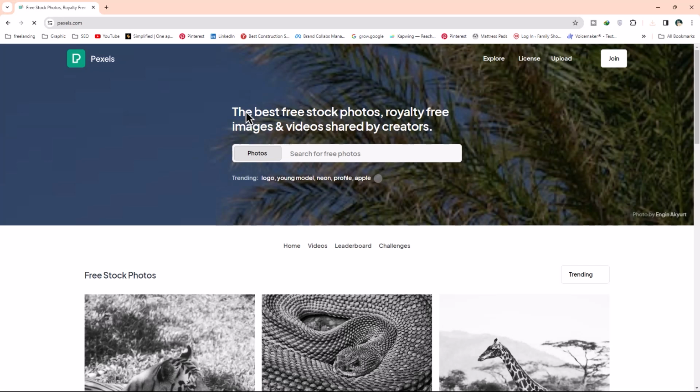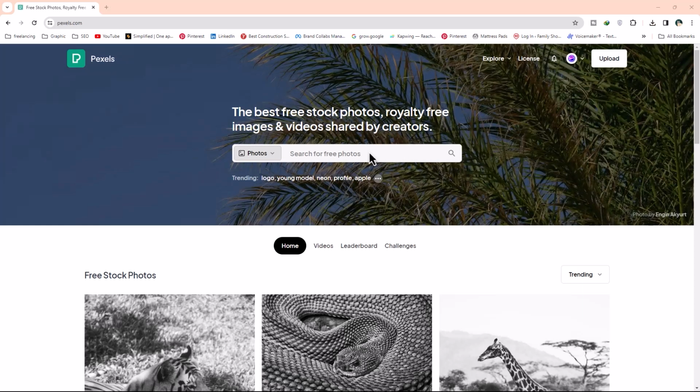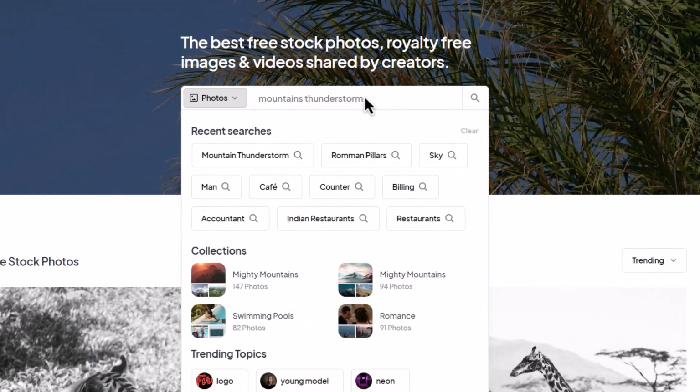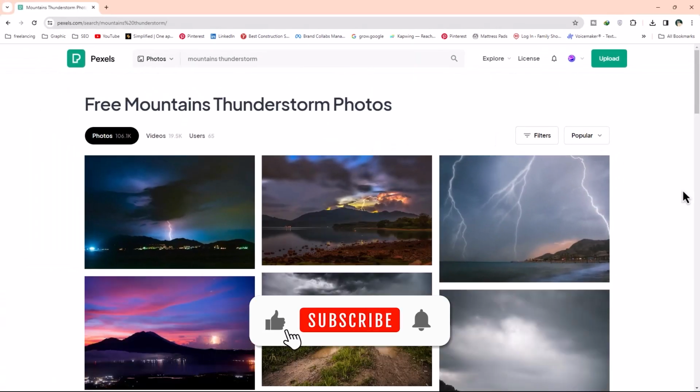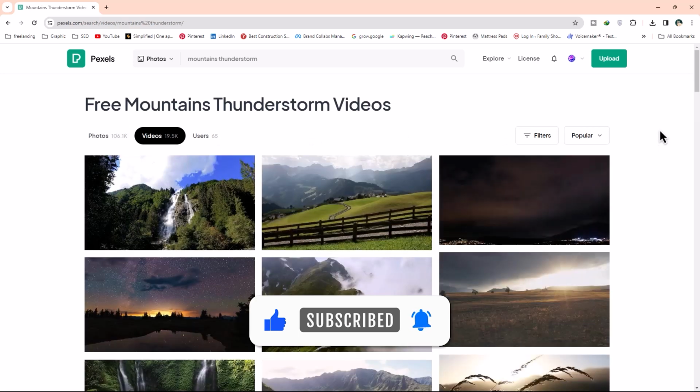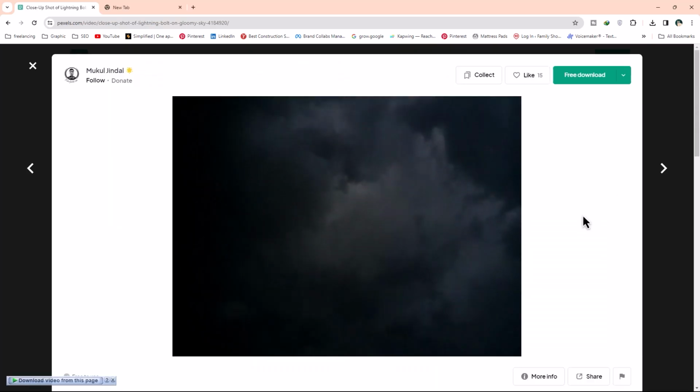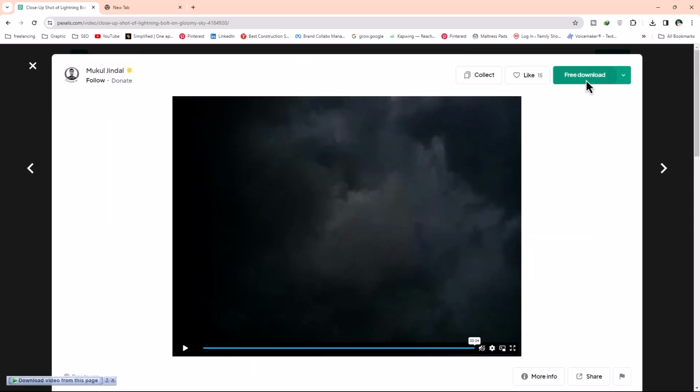Once you've removed the background, the next step is to find royalty-free content for our video. You can use Pexels.com or Pixabay.com for royalty-free images and videos. For the background, we first need to add a cinematic background. In the search bar, type Mountains Thunderstorm. You can find many royalty-free pictures and videos. Click on the Videos button. Take a moment to find the best one for the background. Once you find the best video, click on the Download button.